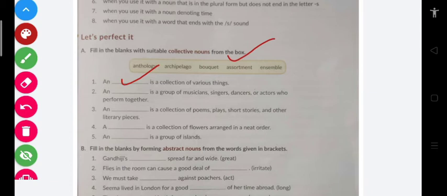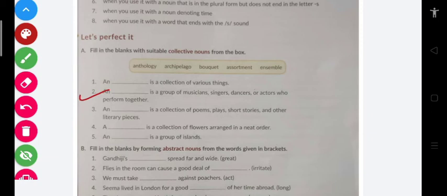By various things, let's say that when you go to a stationery shop, you see a collection of books, copies, pens, pencils, sharpeners, erasers. So you can witness a collection of various types of things, and therefore we call it assortment. Clear?